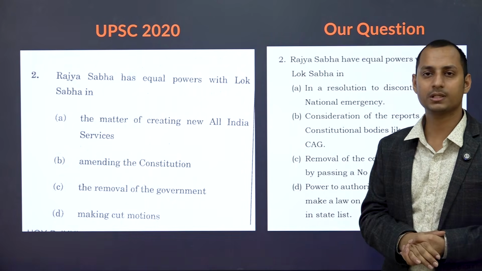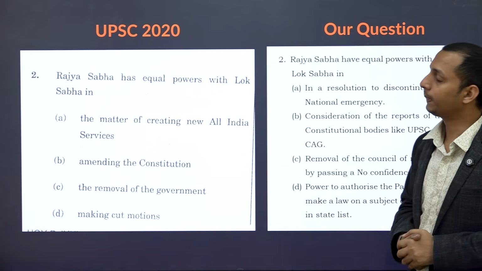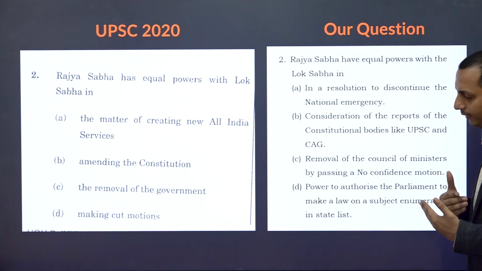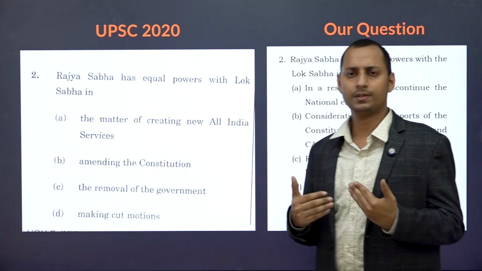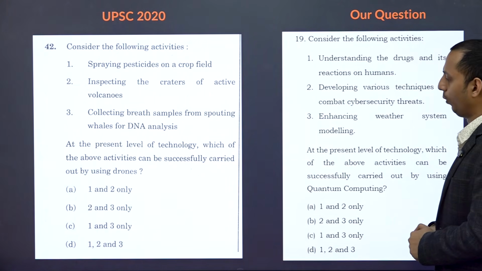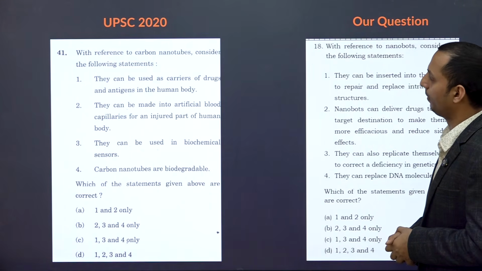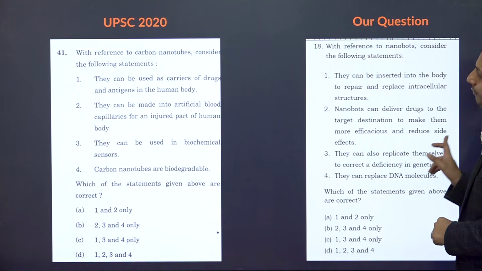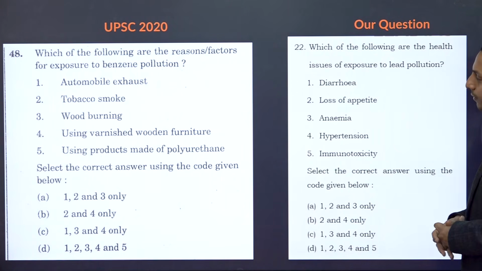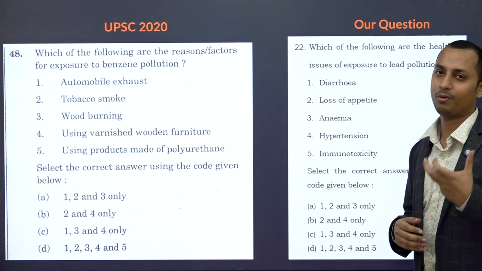Also, we'll align our questions with UPSC as well. So in 2020, UPSC asked whether Rajya Sabha has equal powers with Lok Sabha. Our question will be, Rajya Sabha has equal powers with the Lok Sabha, maybe in a different context. We'll be asking you. So we want to align ourselves closely with UPSC. UPSC asked about drone technology. We'll be asking about quantum computing or some other technology. UPSC asked about nanotubes. We'll be asking about nanobots basically. Benzene pollution, UPSC asked. We'll be asking about some other pollution. Now, these are not the exact questions that will come. These are just sample questions to show how our questions will be.